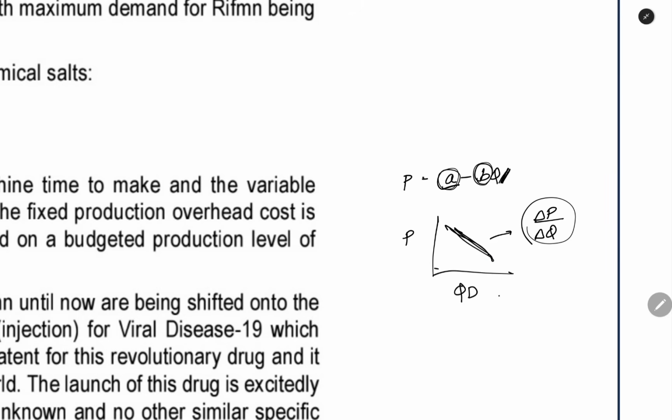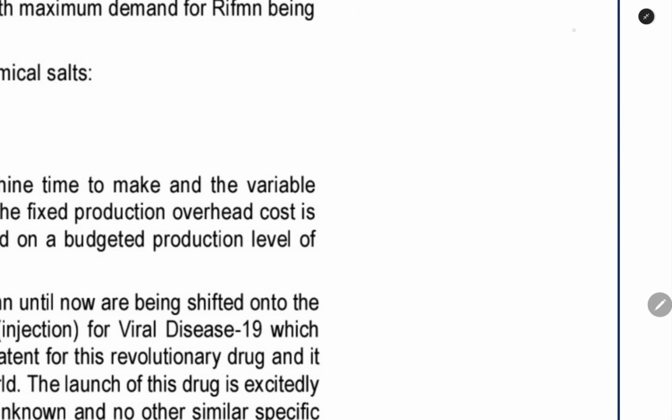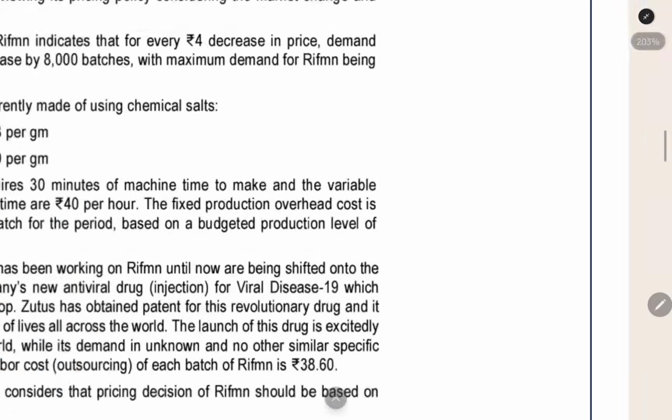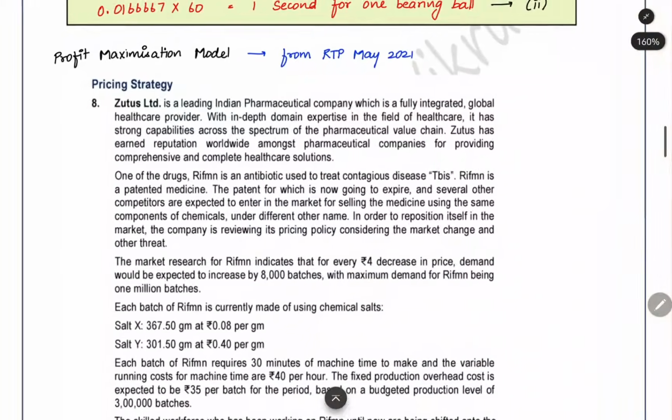And then Q is the quantity demanded. When you substitute all this, you will get the price of a product for a particular quantity demanded. Now, this price equals A minus BQ. Now, what is the formula for marginal revenue? A minus 2BQ. So nothing but A minus 2BQ is the formula for marginal revenue. Here we can find it out one by one.